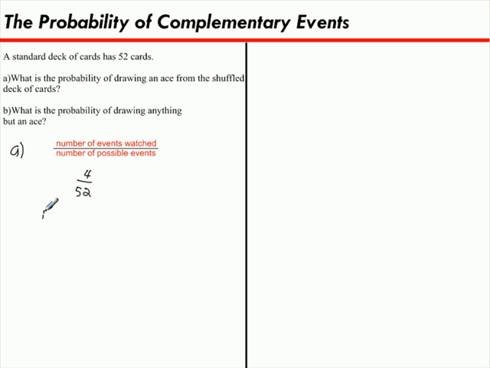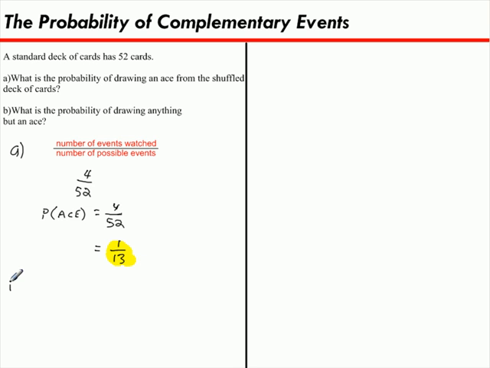So we should show that by saying the probability of an ace is 4 out of 52. 4 possible aces out of a deck of 52 cards. Now, I'm not quite done. Can I reduce this? Well, yeah, I can. 4 divides 52 13 times. So that'll reduce to 1 over 13. And that's my answer for A. All right, let's tackle B.